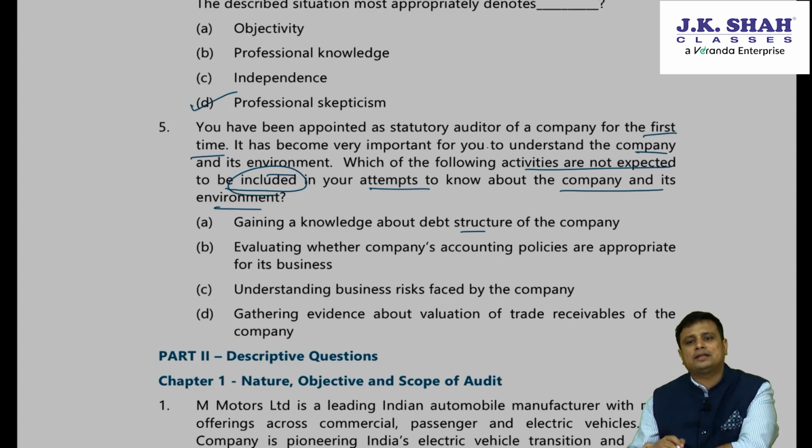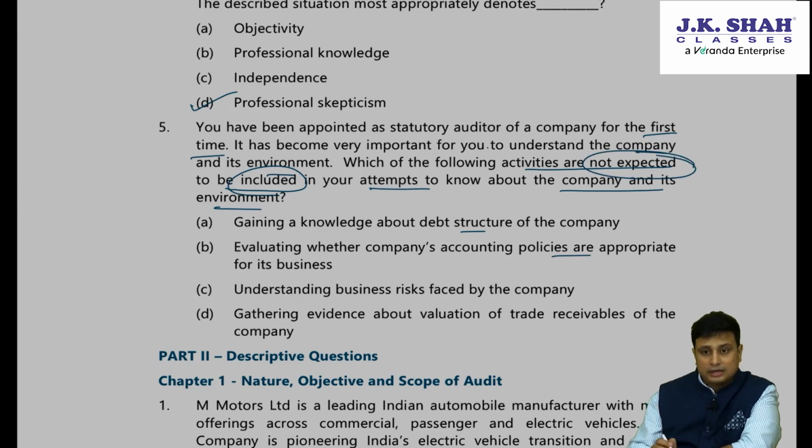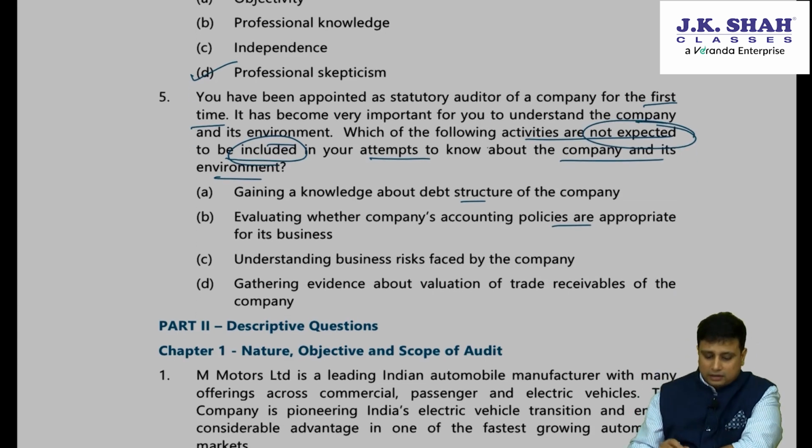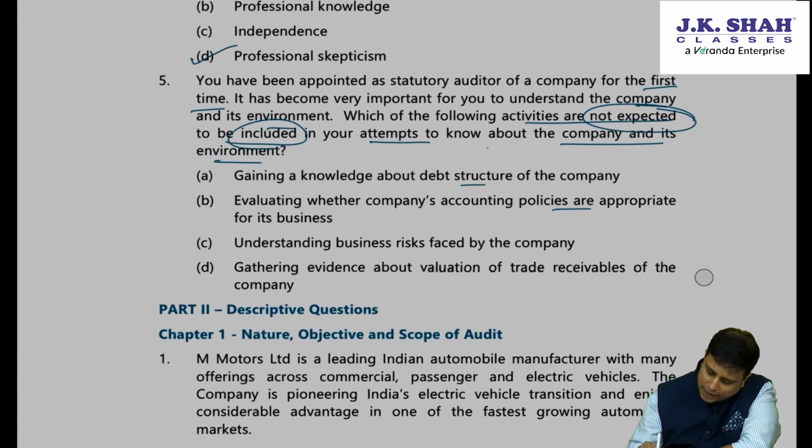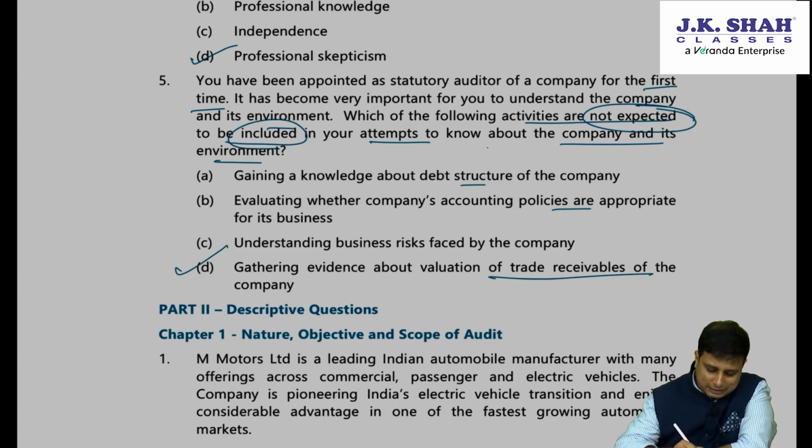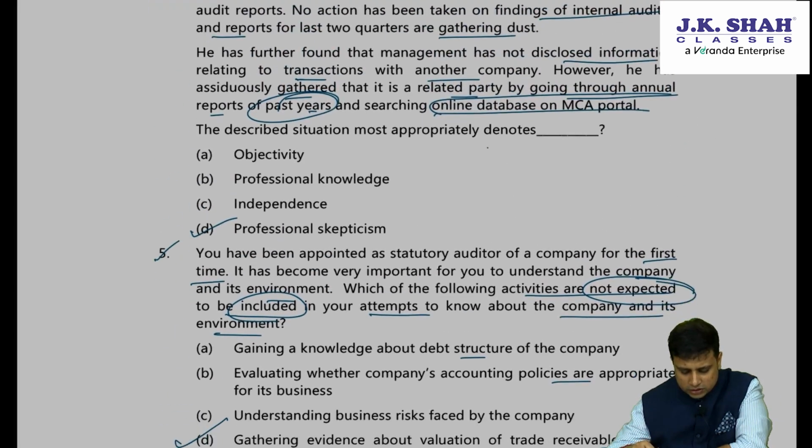Second, evaluating whether the company's accounting policies are appropriate. We need to... Which of the following are not expected to be included? This will be included: understanding the business risk. Yes. Gathering evidence about the valuation of the trade receivables. So here particularly we may not require evidence about the valuation of the trade receivables, hence the answer here is D. So this was the MCQs.